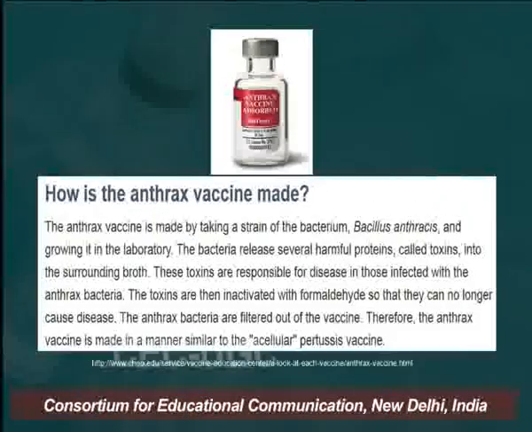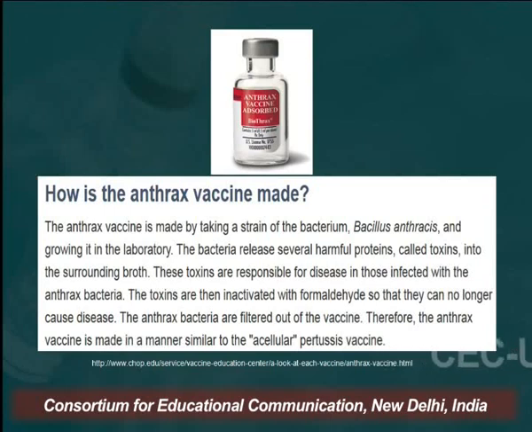Now, how was the anthrax vaccine made? It was made by taking a strain of bacterium, that is Bacillus anthracis, and growing it in the laboratory. The bacteria release several harmful proteins called toxins into the surrounding broth. These toxins are responsible for disease in those infected with the anthrax bacillus.